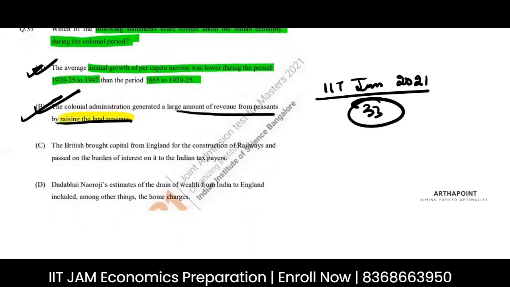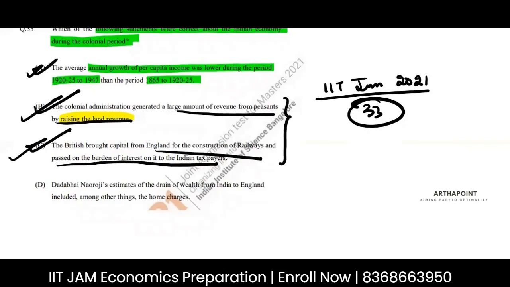The British brought capital from England for the construction of railways and passed on the burden of interest to the Indian taxpayers. Yes, all forms of taxes, whether it was a land tax or a tax on the railways, all of those were passed from the Britishers to the Indians.